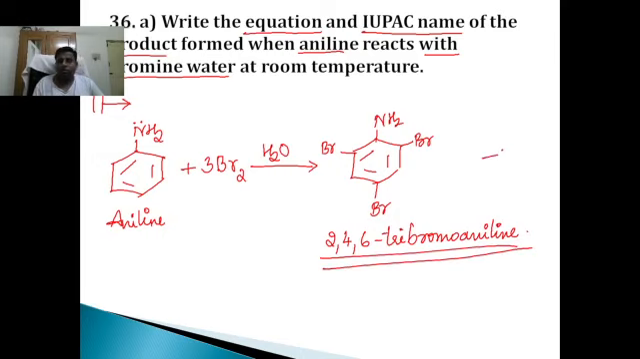Understood? It is a 2 marks question. For writing the reaction, 1 mark, and for writing the IUPAC name of this product, what is the IUPAC name? 2,4,6-tribromoaniline. So this will give you 2 marks. Over? Next, part B.